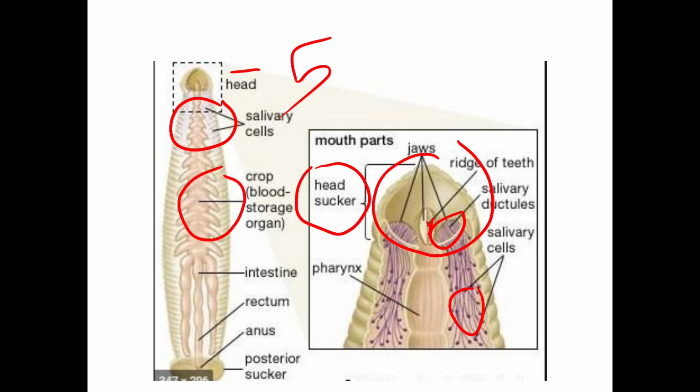This is the crop, the head crop. When the crop is full of blood, the leech leaves the host. Then the crop continues to the stomach, intestine, rectum, anus, etc. And this is their posterior structure. This is about the Hirudinea.